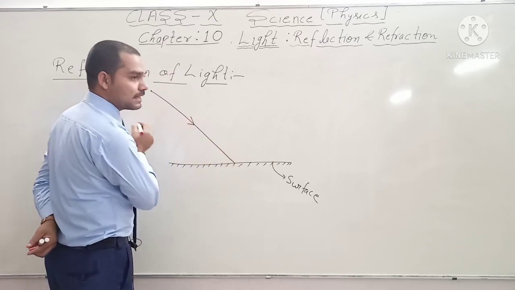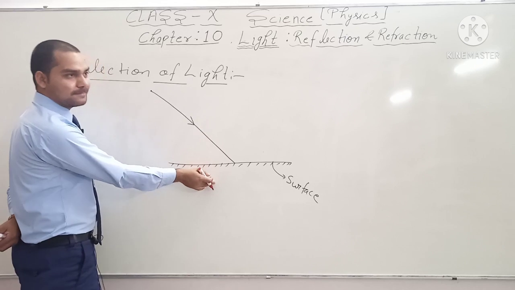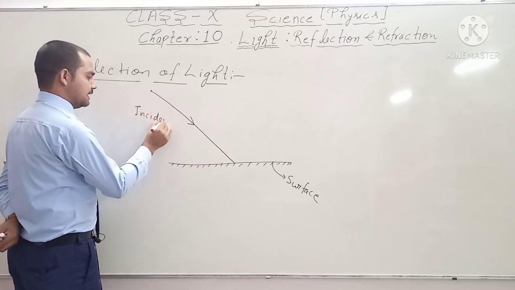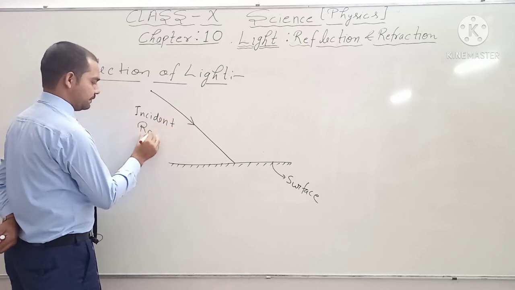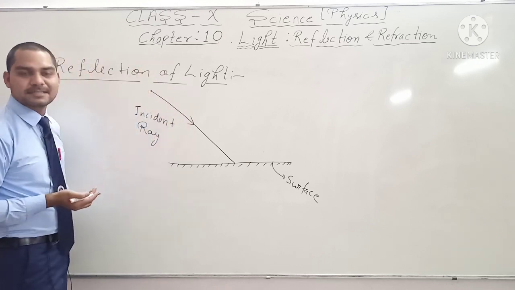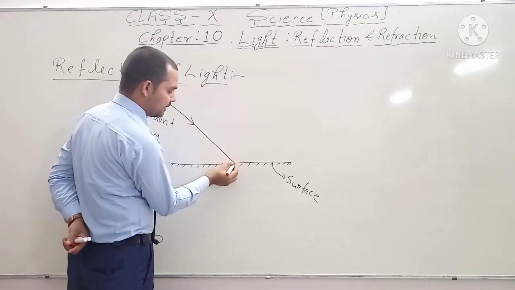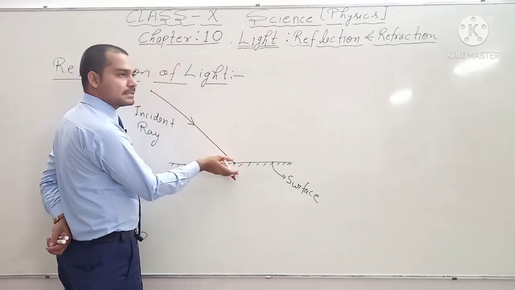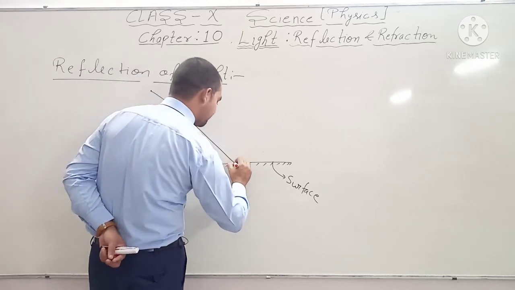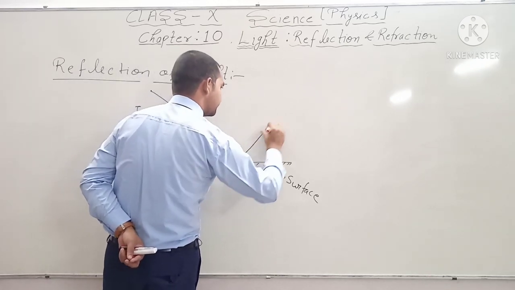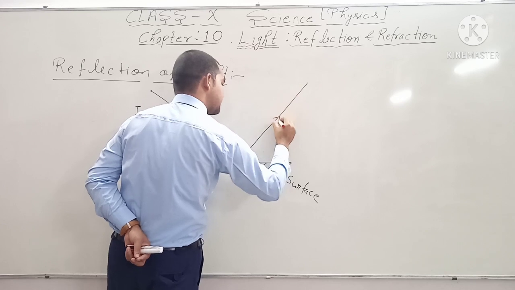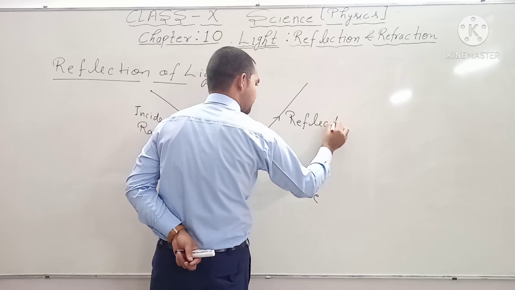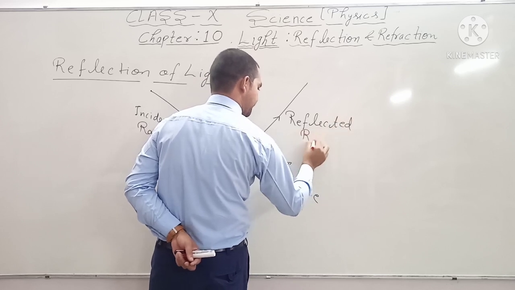This coming light ray which falls on the surface from the source is known as the incident ray. After striking this surface it will be reflected in the same medium, and this ray is known as the reflected ray.